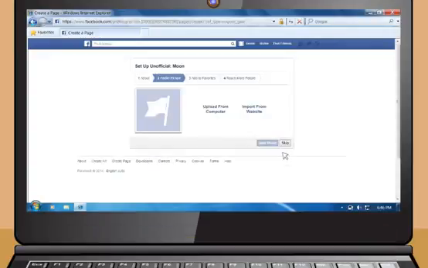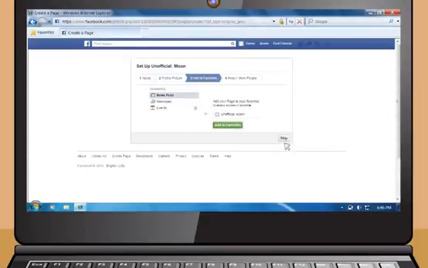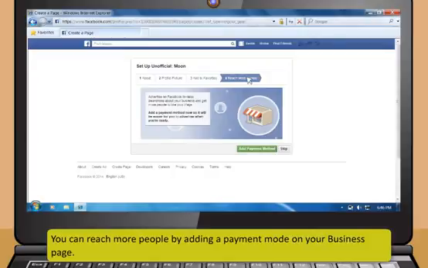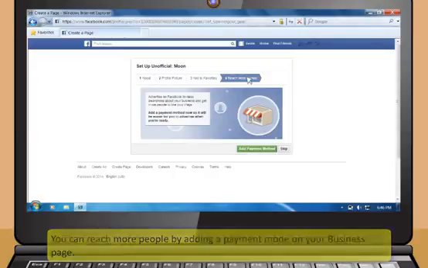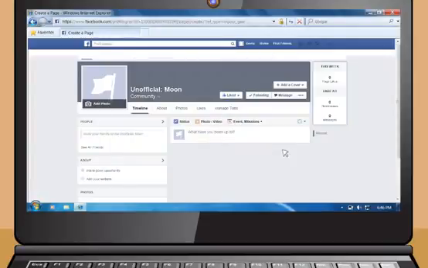To add a profile picture to your page, you may either upload a file available on your computer or import it from your website. You can add the page to your favorites list. You can reach more people by adding a payment mode on your business page. If you do not wish to add any payment method, you can skip this step. Your business page has been created and will appear like this.